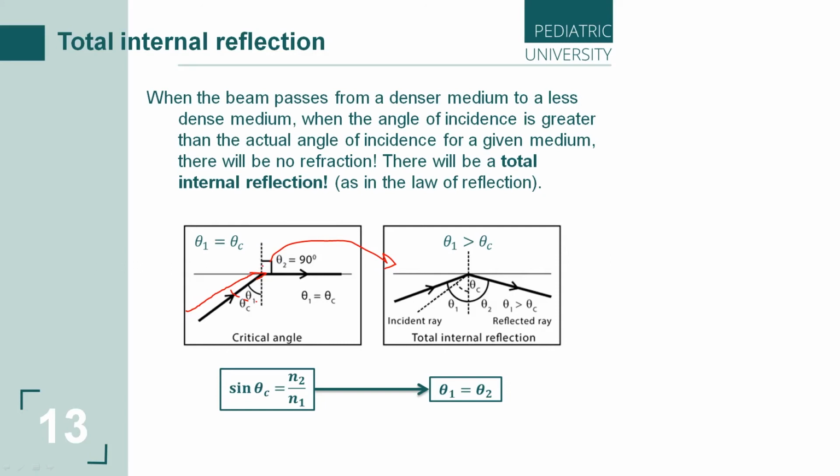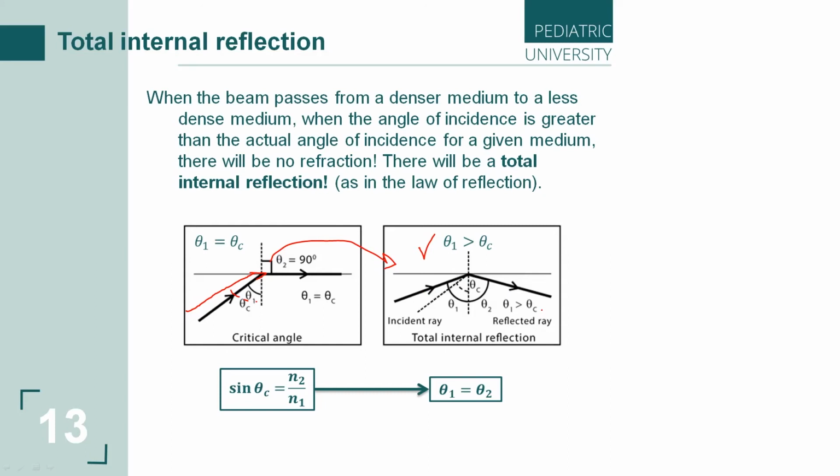We will have a total internal reflection, as in the law of reflection. Refraction, no, only reflection. So in this picture we can see that the light beam goes to the border between these mediums, and we can see total internal reflection.